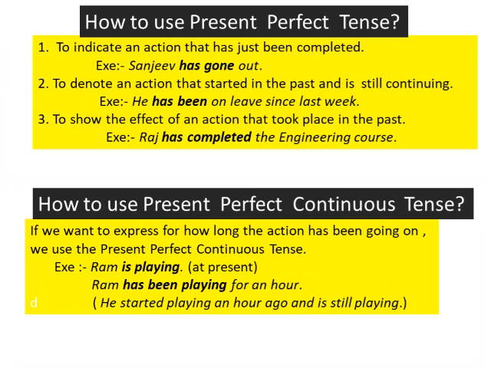Now come to the third part, that is how to use present perfect tense. So the different situations when we are supposed to use present perfect tense are to indicate an action that has just been completed. Like Sanjeev has gone out. So that is an action just completed.